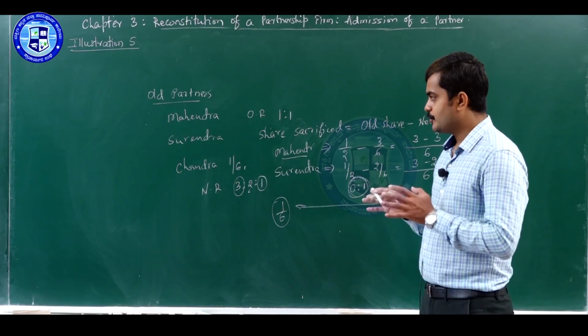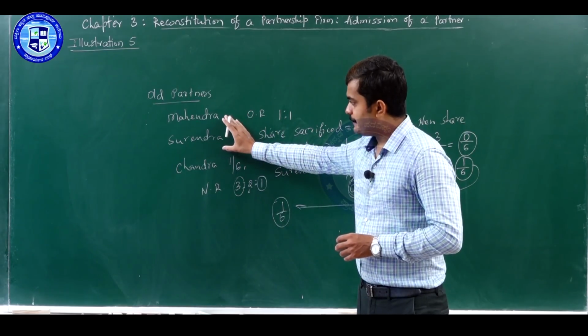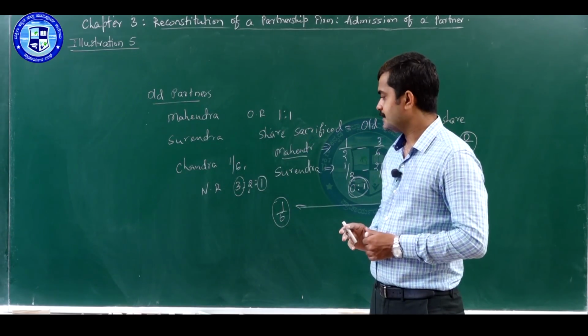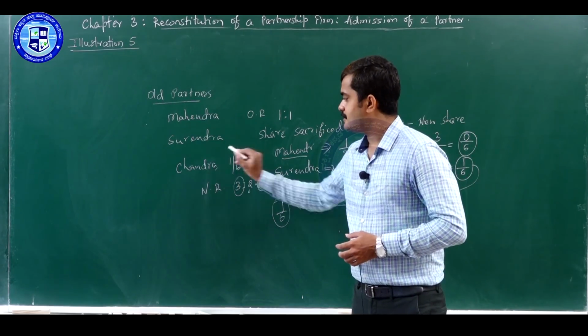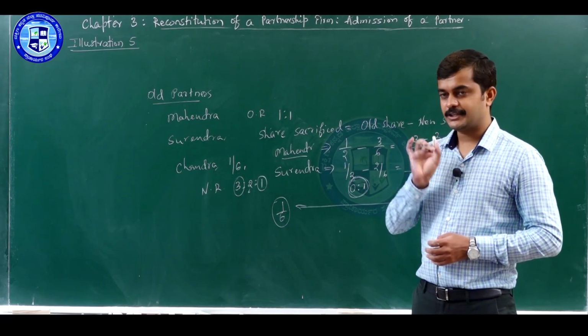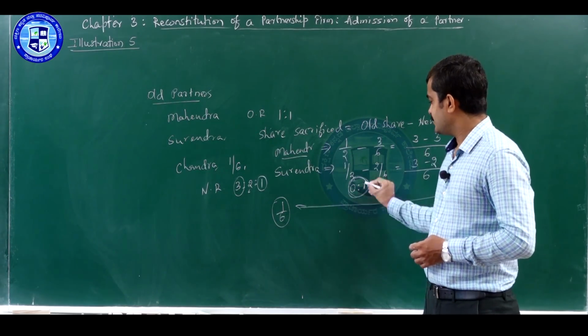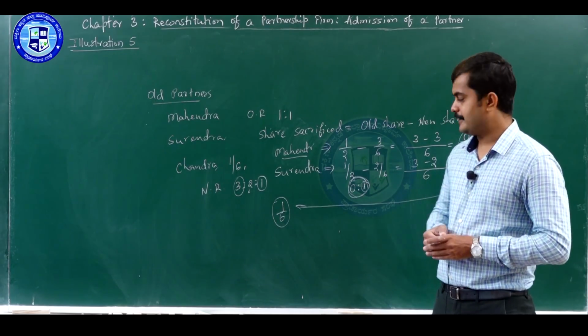So, when we adjust goodwill to compensate old partners by the new partner, we have to take the new partner and the old partner, that means Surendra only, because only he has given share in favor of the new partner.